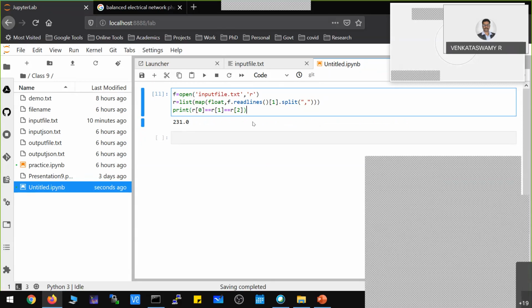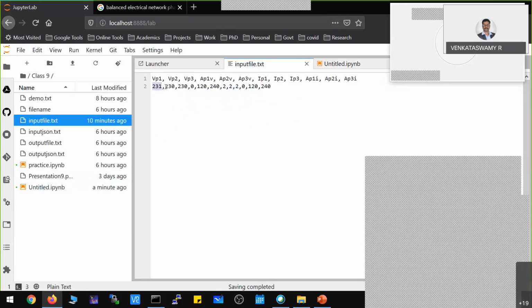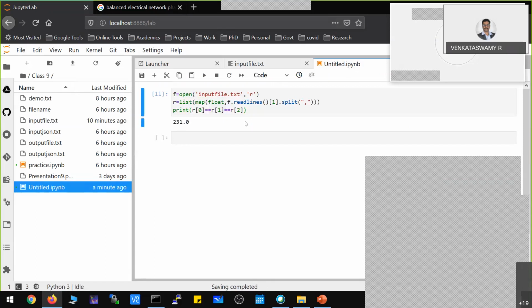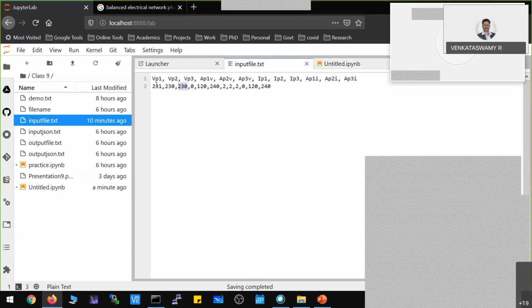If you see the list R in that file, the first three values are basically the phase values. All those phase values should be the same. When you run this, you can see it is giving a binary, logical output, that is false, because the magnitude values are 231, 230, 230. So one value is not